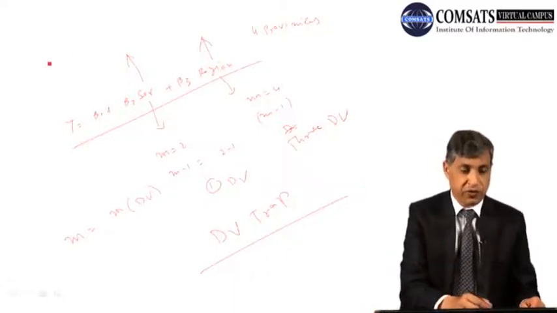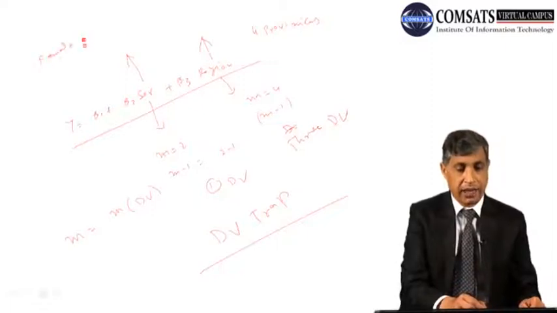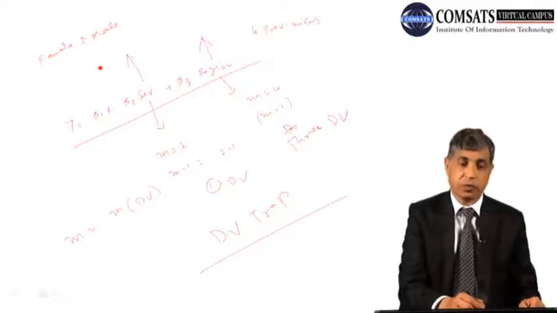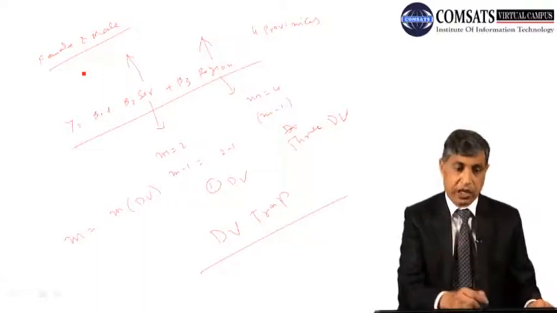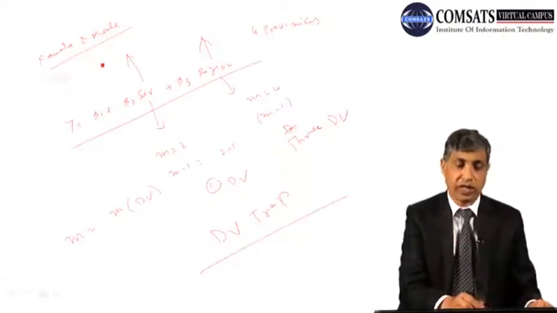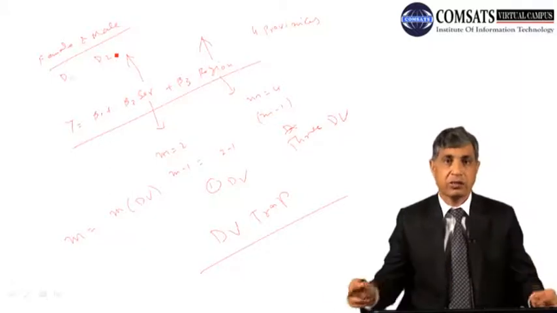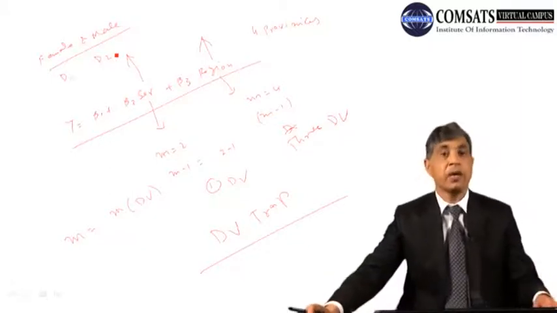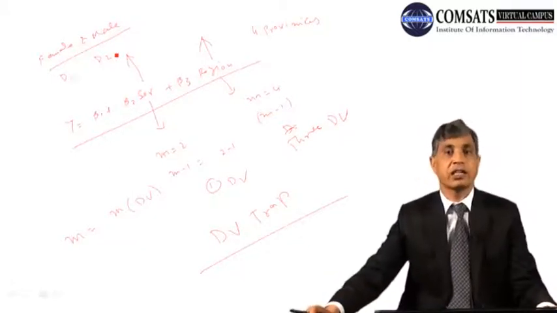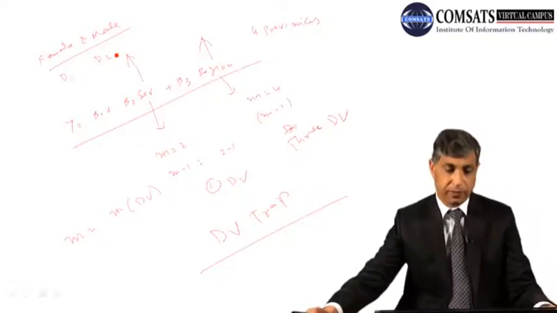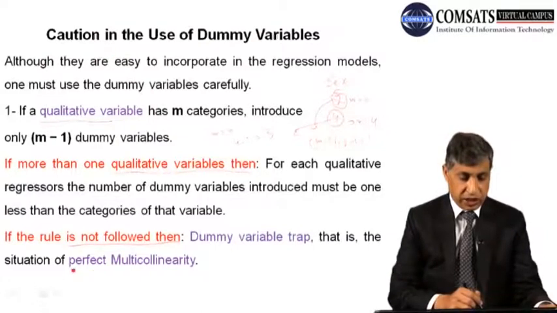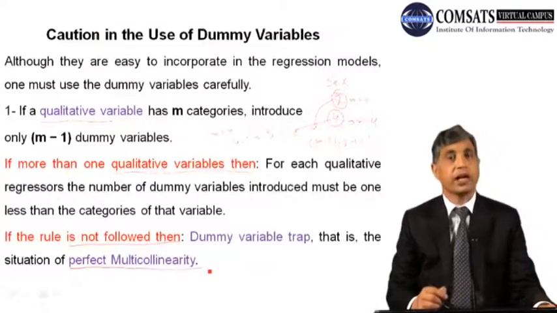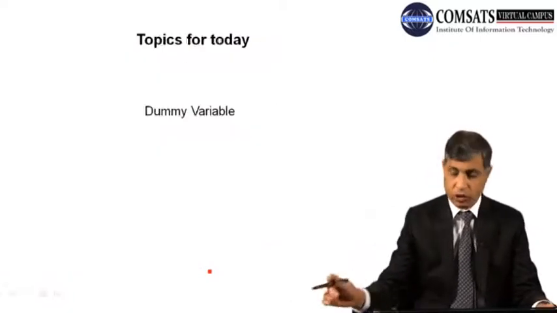For example, if you want to check female and male, these are 2 categories, we should use m minus 1 dummies, that is 1 dummy. If you say no, you are using d1 and d2 dummies, when you estimate, you will come to know that there is some problem, and this problem is simply called the dummy variable trap. What this means is there is perfect multicollinearity. Why will there be perfect multicollinearity?